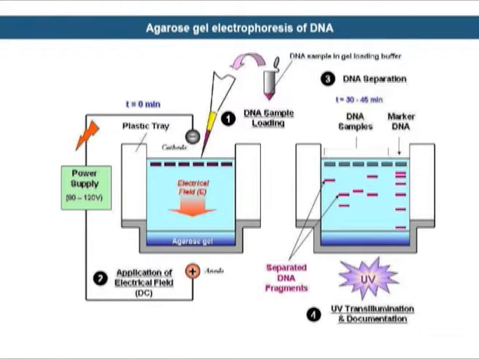By placing the molecules, the DNA samples, in wells in the gel and applying an electric field, one end of the gel has a positive charge and the other end has a negative charge. Because nucleic acids, DNA and RNA, are negatively charged molecules, they will be pulled towards the positively charged end of the gel. Nucleic acids will move through the matrix at different rates determined largely by their mass or base pairs when the charge to mass ratio of all the species is uniform.